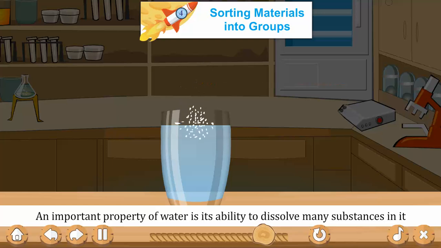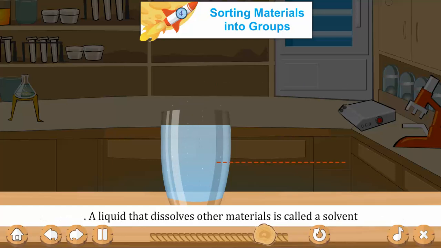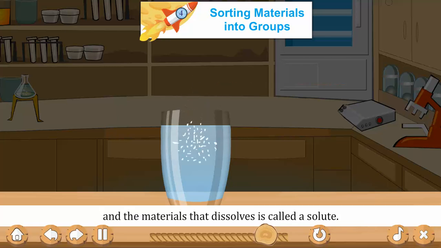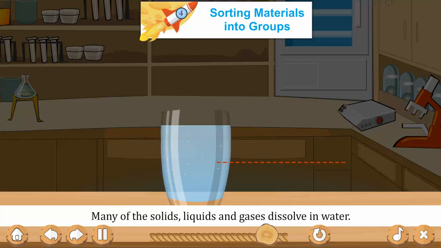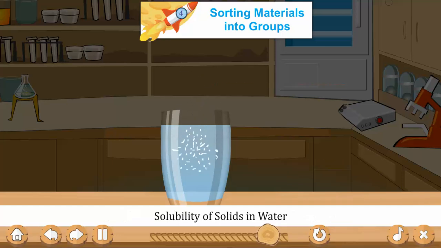An important property of water is its ability to dissolve many substances in it. A liquid that dissolves other materials is called a solvent and the material that dissolves is called a solute. Many of the solids, liquids and gases dissolve in water.